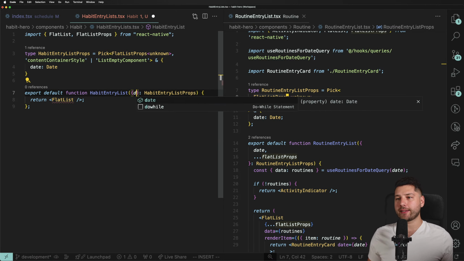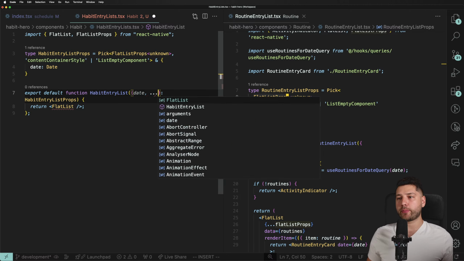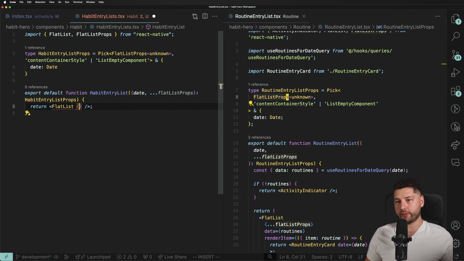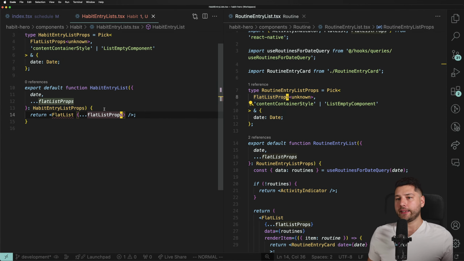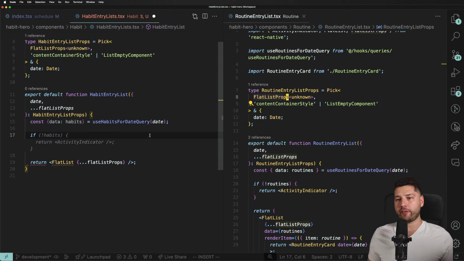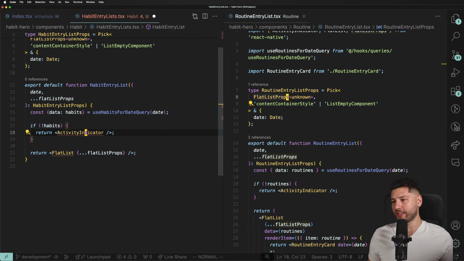Cool. And then we're going to access the date, and then we're going to spread flat list props as the rest. And we're going to spread all of these props, flat list props. And there we go. Now we need to use our query over here. So we're going to do const data habits equals use habits for date query. Pass it the date. We have our habits. If we don't have habits, there we go. Copilot knows exactly what I want.